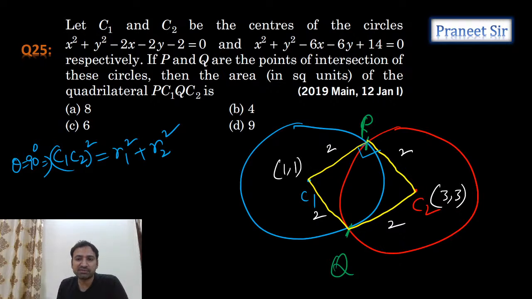The distance between C1 and C2 is 8 units, so the square is 8, which is equal to 4 plus 4. The condition for orthogonality is satisfied. So can I say that this is 90 and this is 90? That means it's a square, guys. For a square, what is the area? 2 into 2, 4 units only. So the second option is the answer.